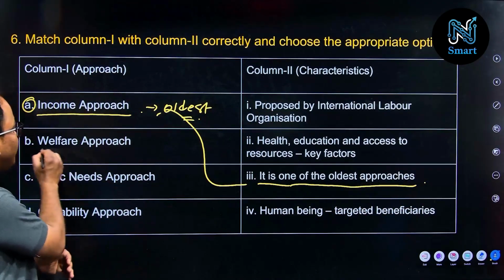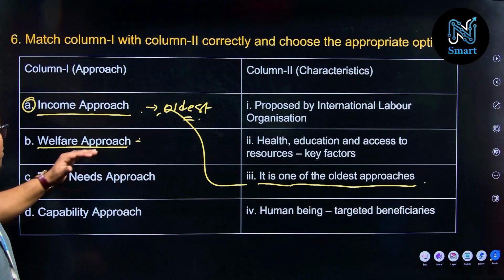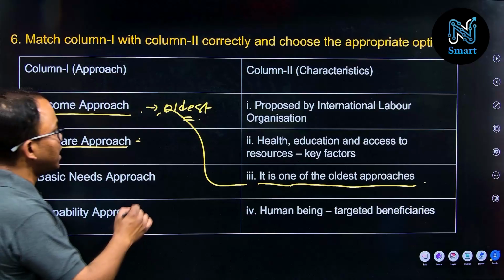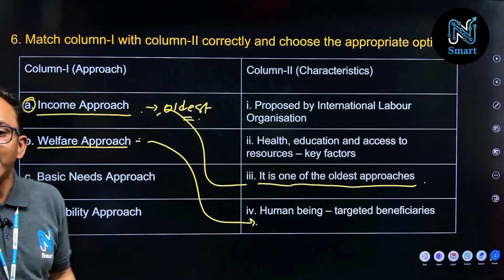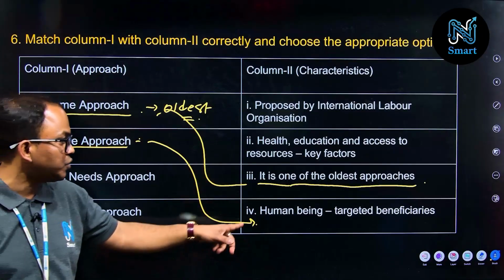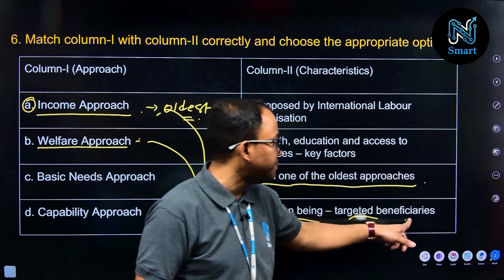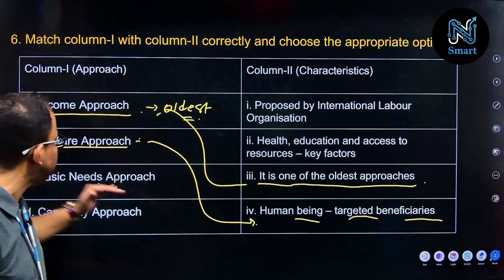Now the welfare approach. This approach always considered what? That human being is the core or central part of their discussion. So as per this approach, human being targeted beneficiaries. So these characteristics is correctly matching with this approach.